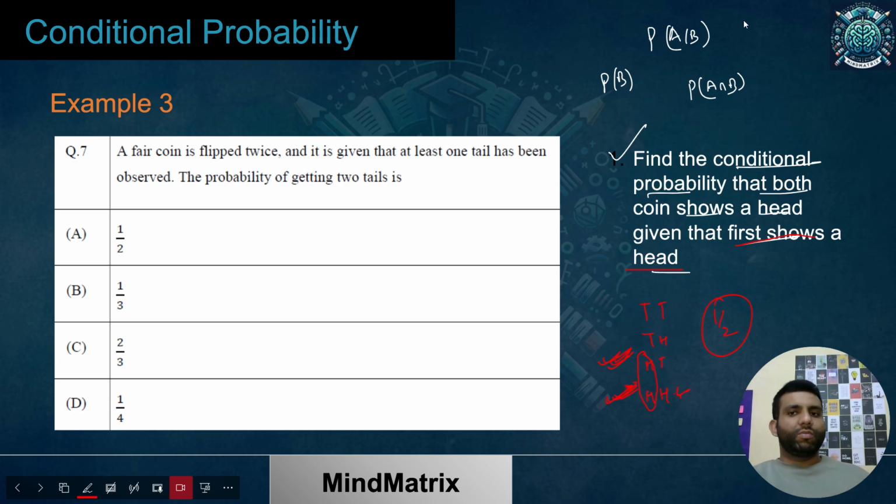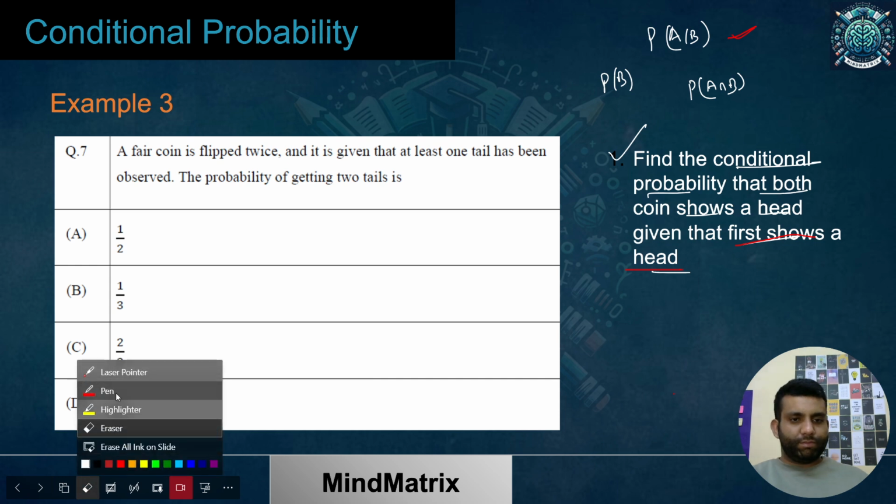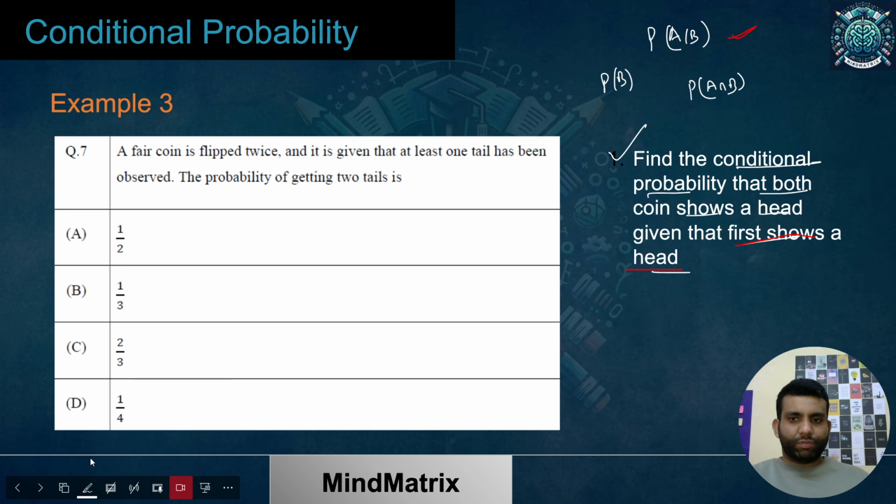Now let's find out the way we do this using the formula. Let's just calculate using that. So what do I need to write? I already know my A event is head head only, and my B event is that the first one has already shown head. So there are two possibilities for that.